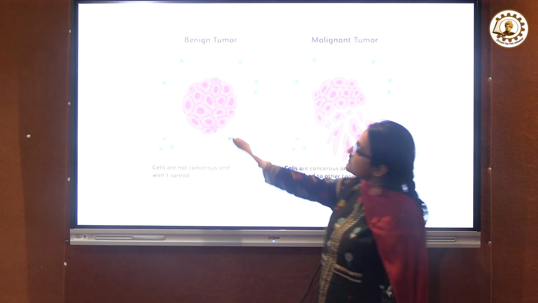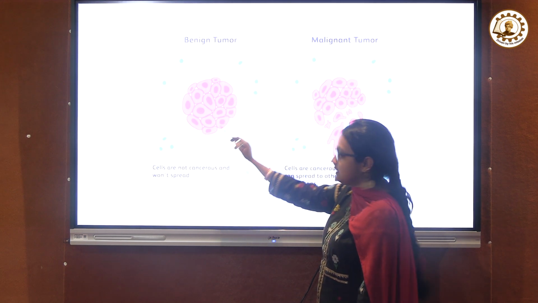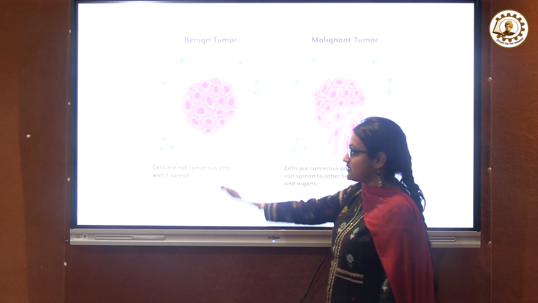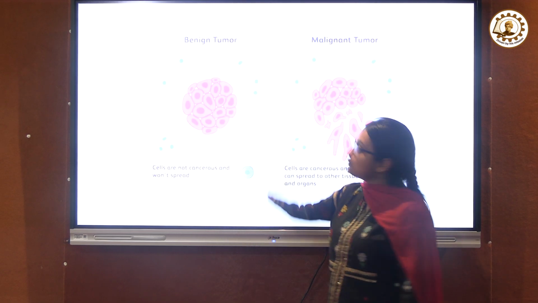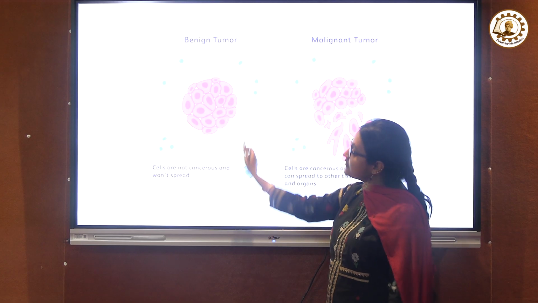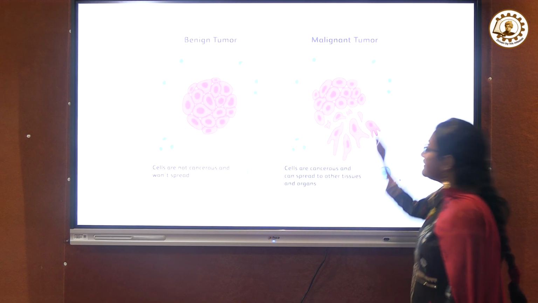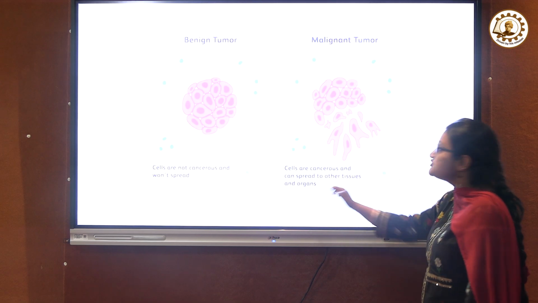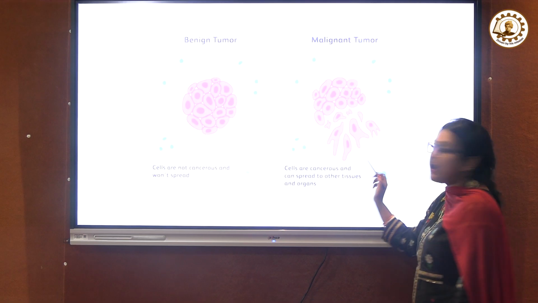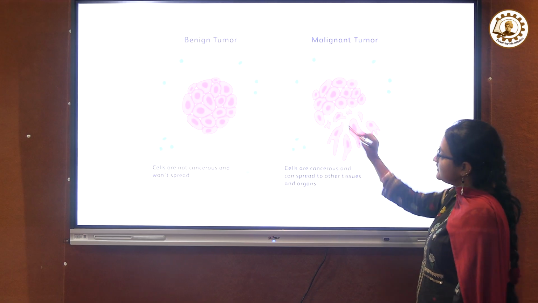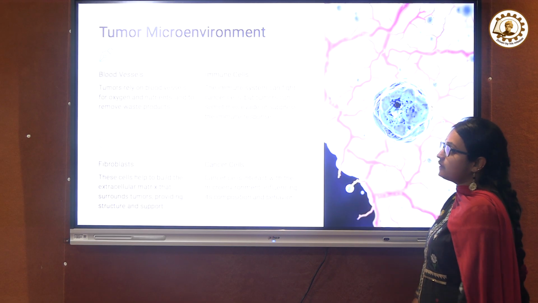So you can see these are the uncontrolled growth of tumor cells. But the cells are not cancerous because it is not spread. It cannot be spread, so it can't transfer from one organ to another organ by blood vessels. But cancer cells actually can spread to other tissues or organs. This process is known as metastasis. So you can see that. This is the metastasis.